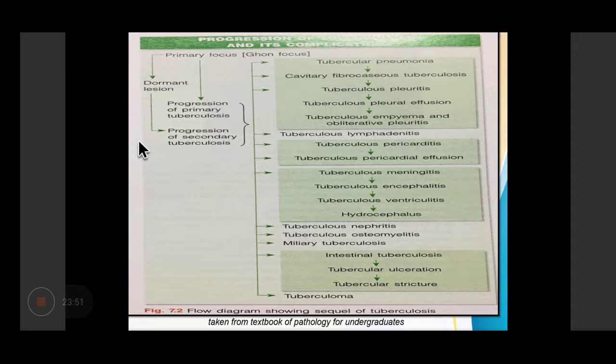Miliary tuberculosis, if there are multiple small yellowish lesions, 1 to 2 millimeters in diameter, then the infection can spread to the intestine, leading to intestinal tuberculosis, which can lead to ulceration and stricture formation, leading to obstruction, or it can lead to formation of a tuberculoma, which are well-defined space-occupying lesions.